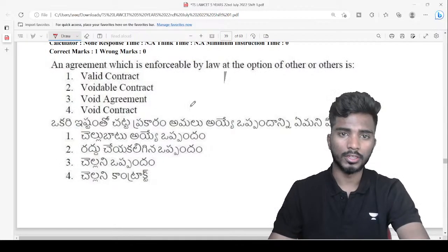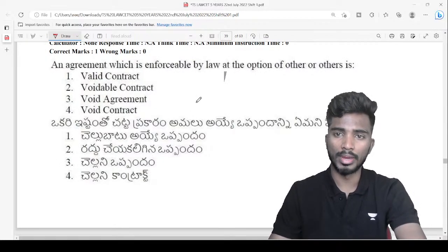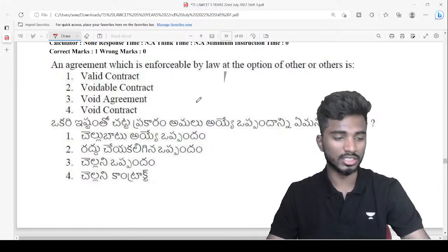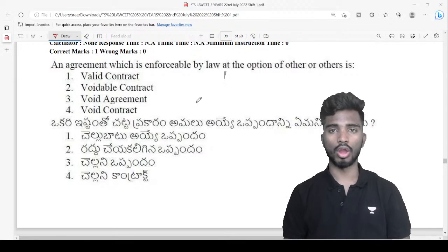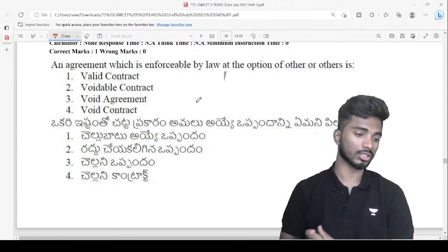An agreement which is enforceable by law at the option of others is known as.